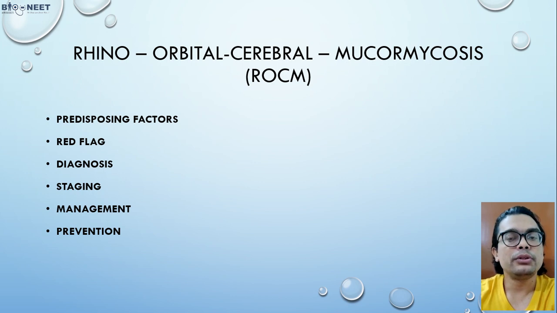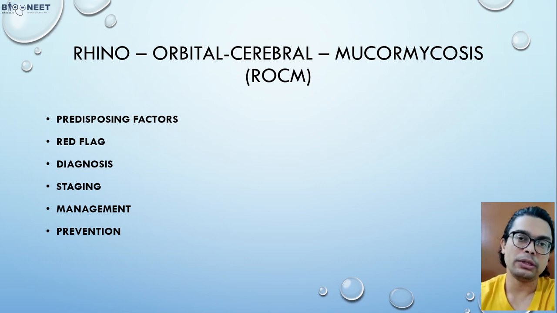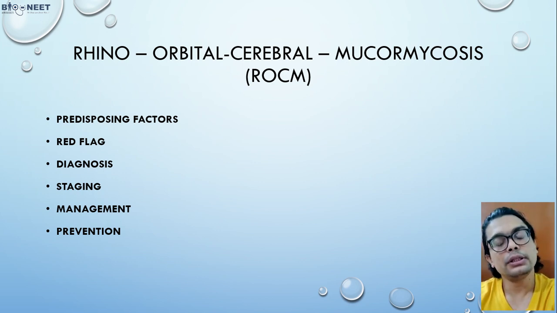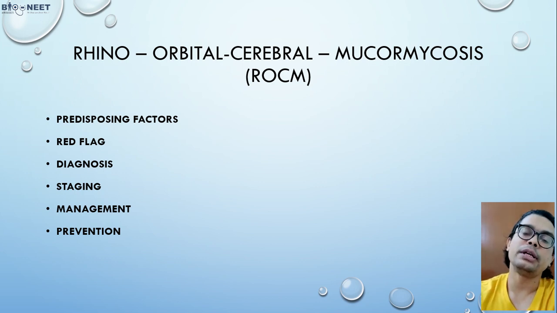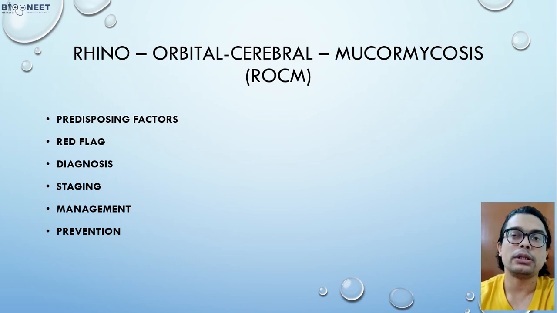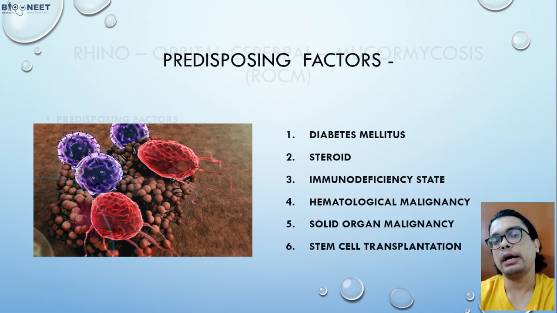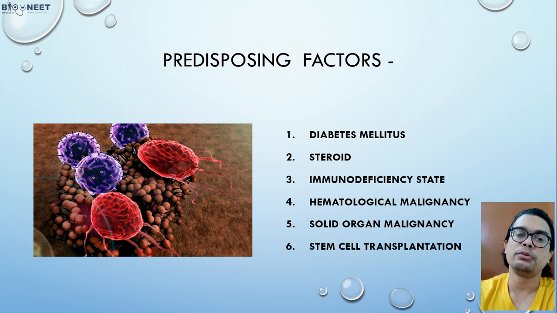Before going to the predisposing factors, I want to say that this is a disease needing an integrated approach. Not only the ophthalmologist or the ENT surgeon, but the physician, intensivist, radiologist, ophthalmologist and ENT surgeon together. Everyone has their own diagnostic role here, and collectively we can treat the disease. So first, what are the predisposing factors of this fungus?